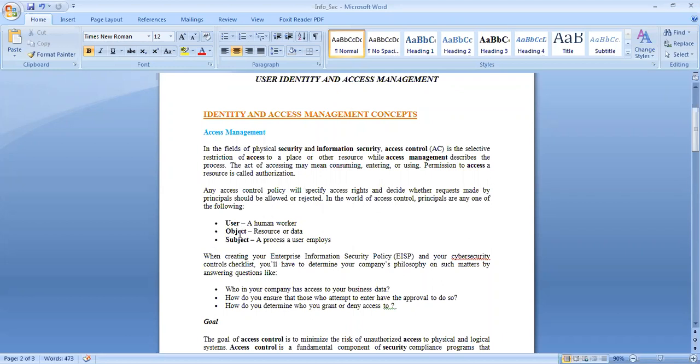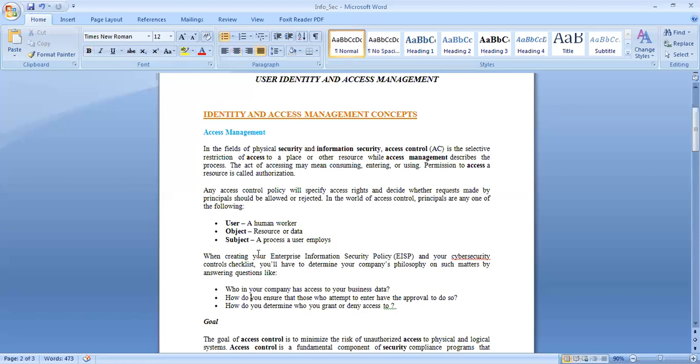Then we have objects, such as a resource or data. We call any resource or data an object. Then we have a subject, a process a user employs. A process might also want to access some resource. So these are the principals who will request resources, and based on the access control policies, the request will either be granted or rejected.